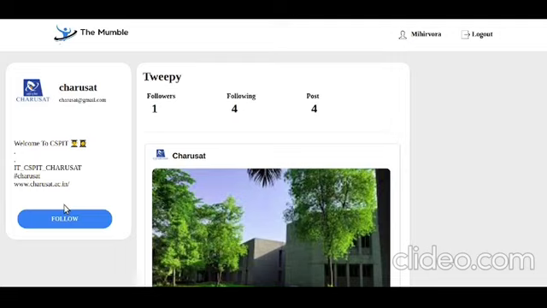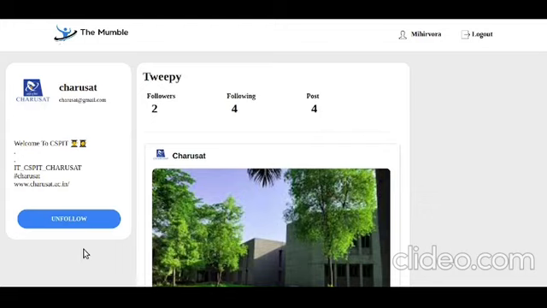You can click that follow button. That means Charusat is your friend. Now the text changes to an unfollow button.